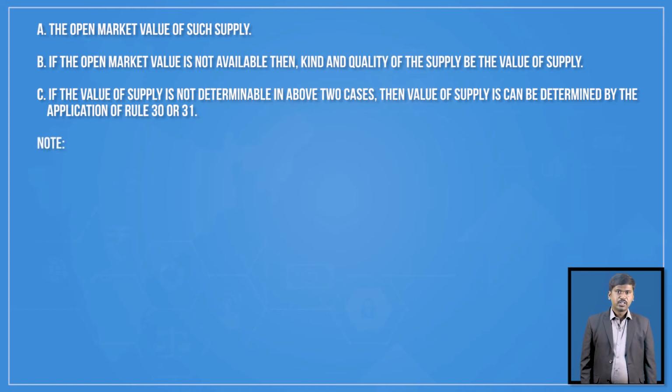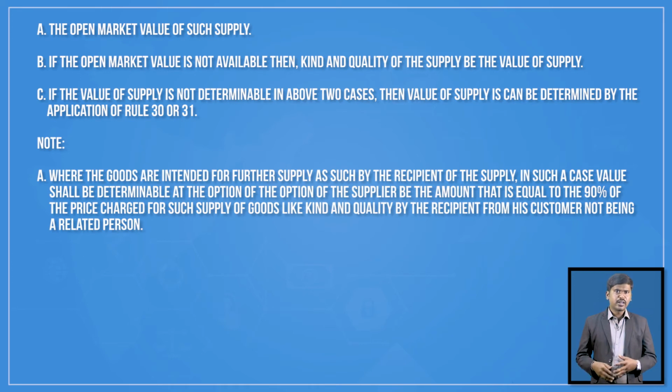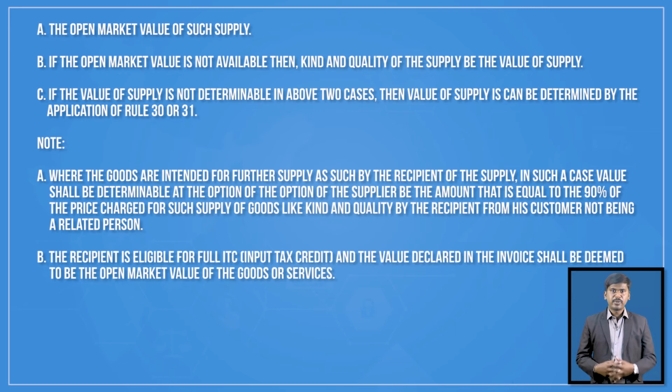It is noted that where the goods are intended for further supply as such by the recipient of the supply, in such a case value shall be determinable, at the option of the supplier, as the amount that is equal to 90% of the price charged for such supply of goods of like kind and quality by the recipient from his customer, not being a related person. Next, where the recipient is eligible for full input tax credit, the value declared in the invoice shall be deemed to be the open market value of goods or services.